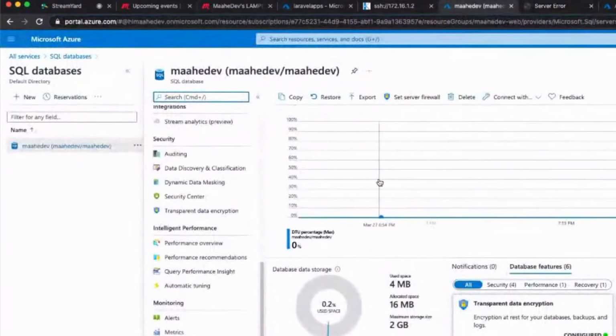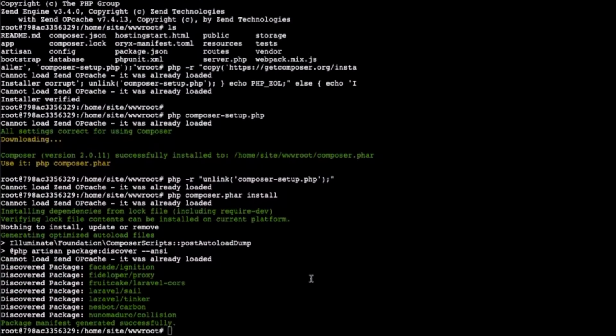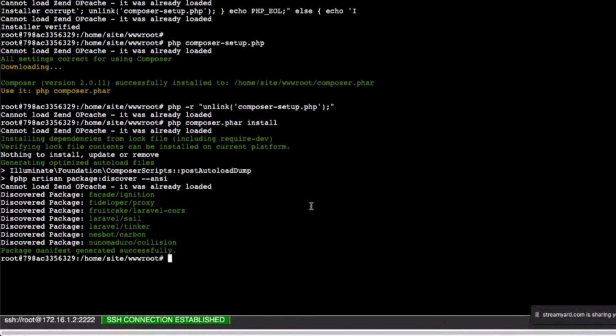domain. Yeah, Tarun, I have a couple of questions to begin with. When we create a web app in Microsoft Azure, it doesn't give you any configuration to select what web server we want, whether Apache or Nginx. No, that's not in our hands. And it always installs Apache by default.